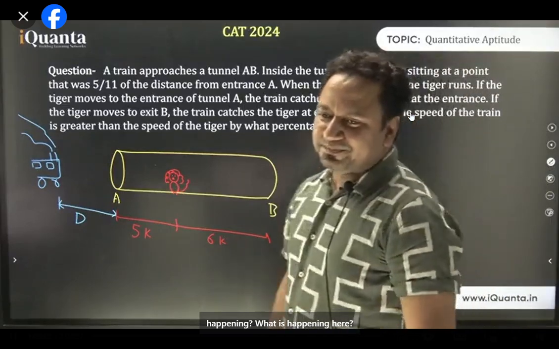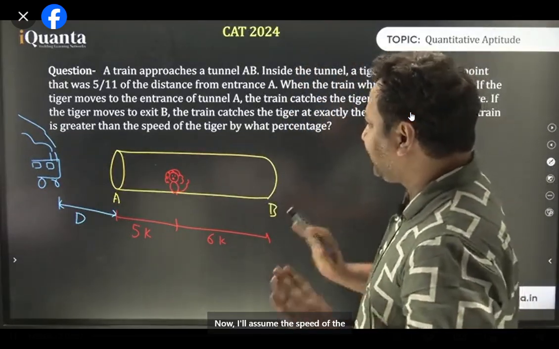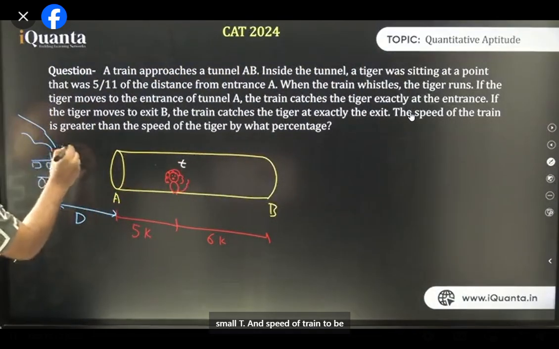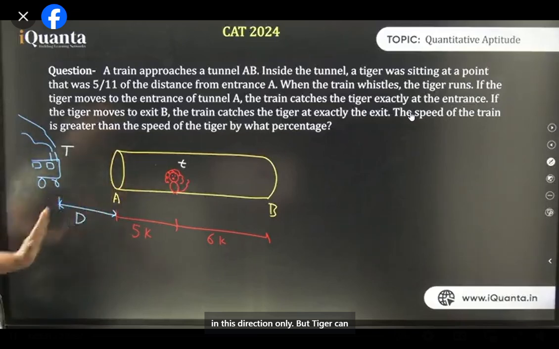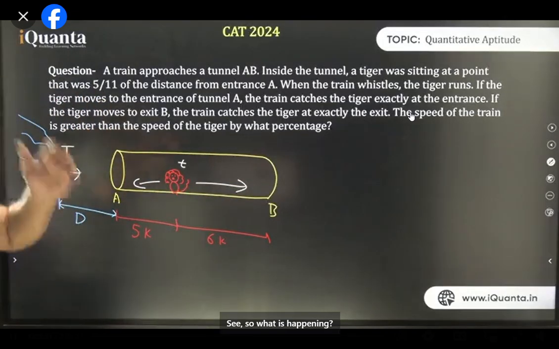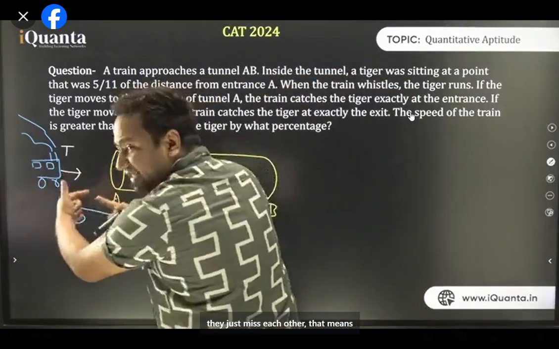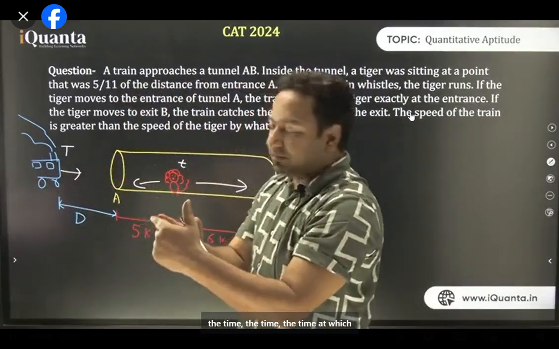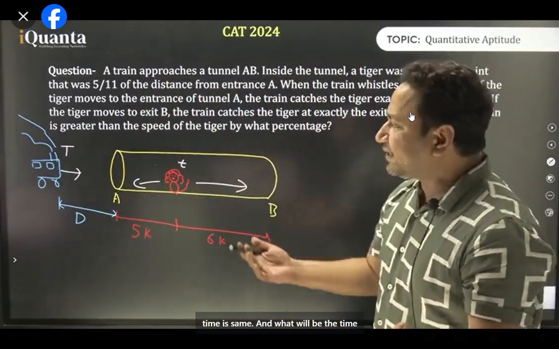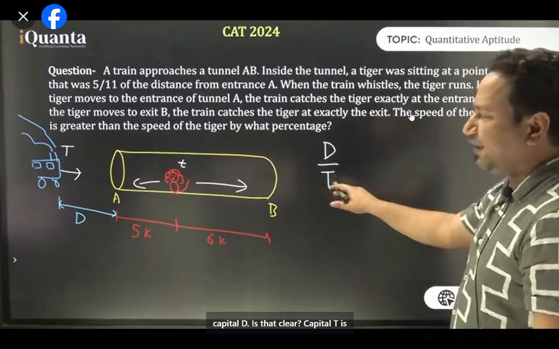See what is happening? What is happening here? Now I'll assume the speed of tiger to be small t and speed of train to be capital T. By the way, train will move in this direction only, but tiger can move here or here. See, so what is going to be constant here? If tiger moves here, train comes here, they just miss each other. That means the time at which both of them reach exit A is same. And what will be the time for train? It will be capital D upon capital T. Is that clear? Capital T is the speed of train.